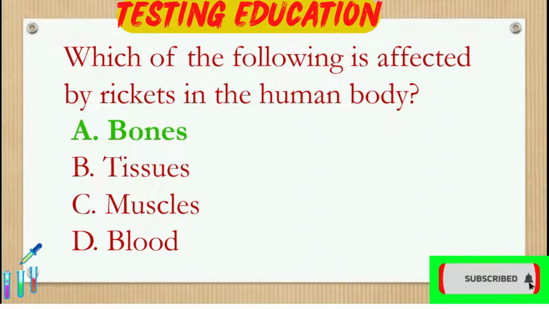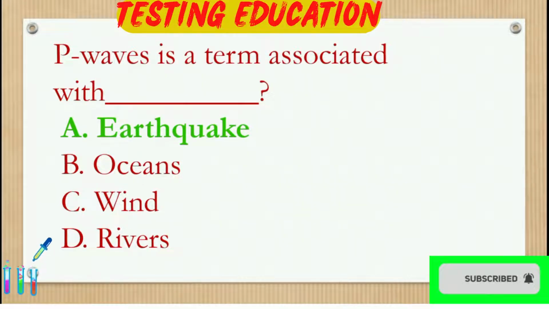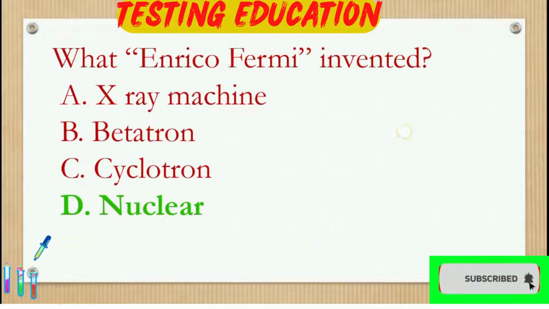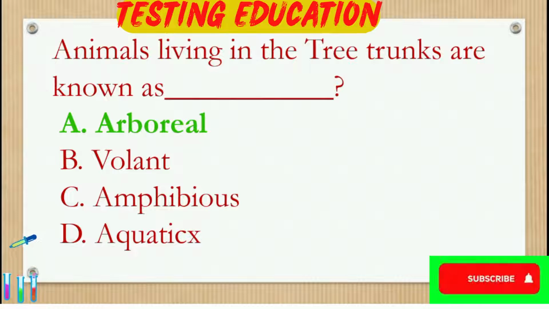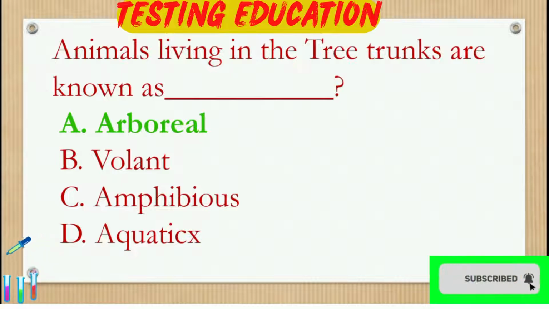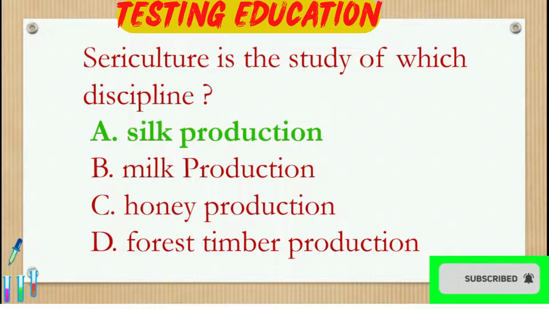Which of the following is affected by rickets in the human body? Bones. P waves is a term associated with earthquake. What did Enrico Fermi invent? Nuclear. Animals living in the tree trunks are known as arboreal. Sericulture is the study of which discipline? Silk production.